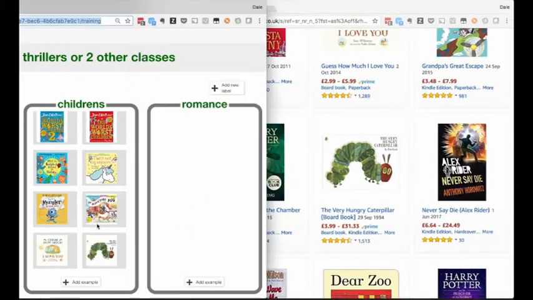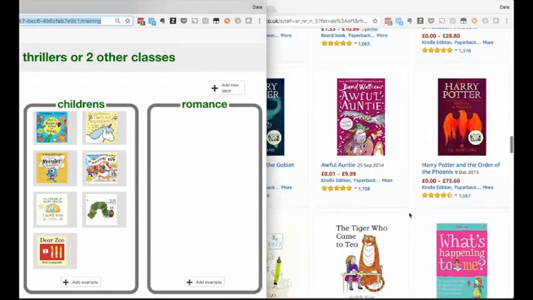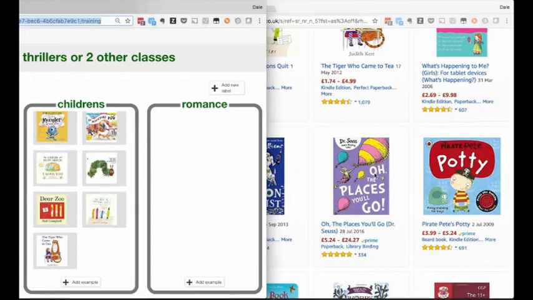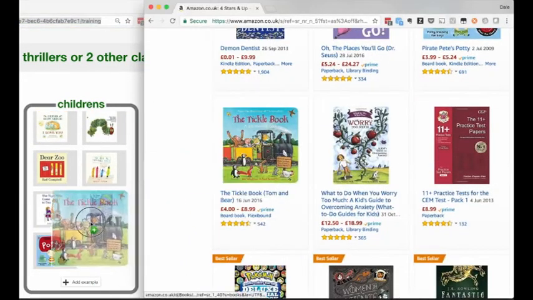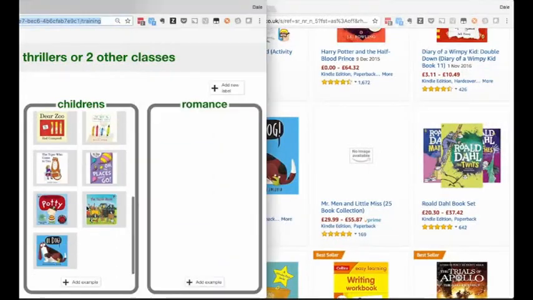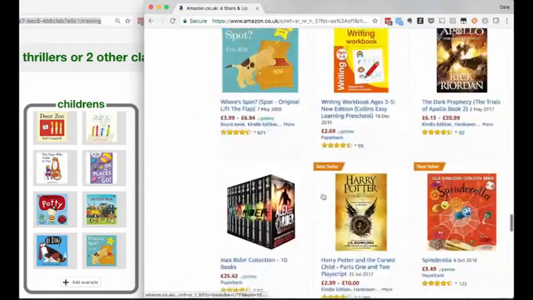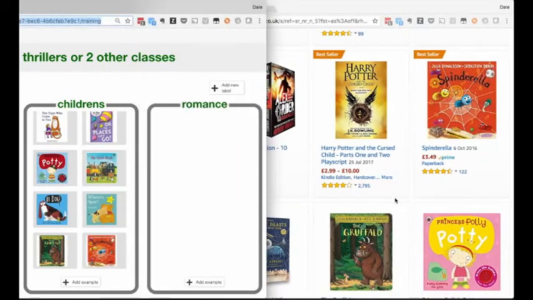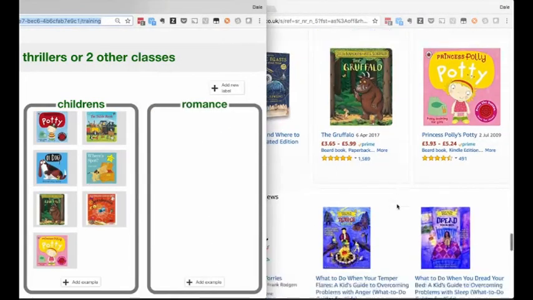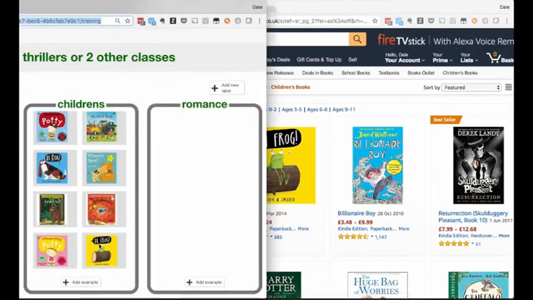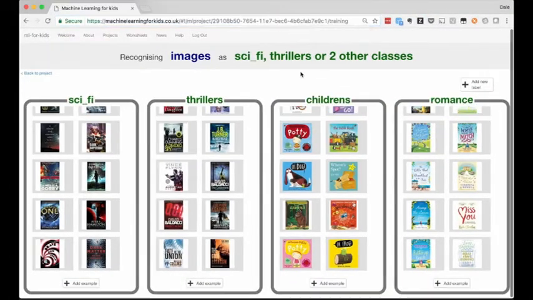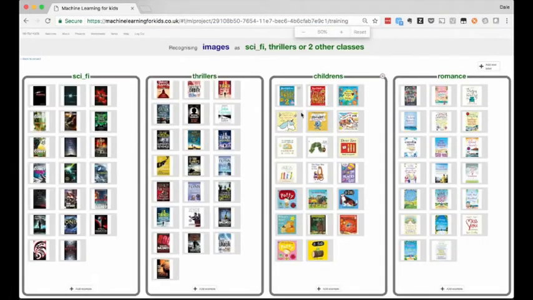You could do the year that it came out, training the computer to recognize the differences between movie posters from the 1960s versus movies from today, or to recognize different art styles or works from different artists. The important thing is the tool lets the kids play, it lets them be creative, it lets them try out their own ideas. So none of these projects are intended to be prescriptive. But for now, I'm going to stick with training a machine learning model to recognize the genre of a book